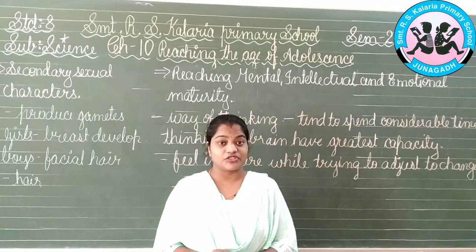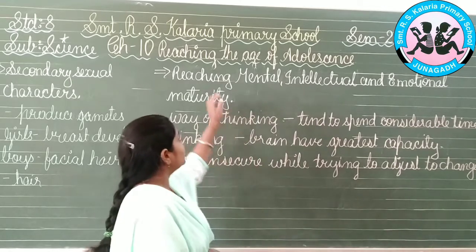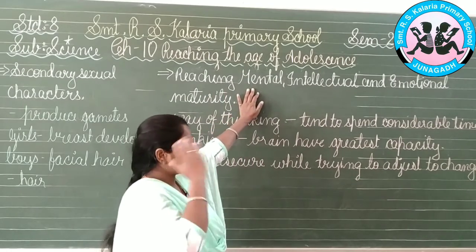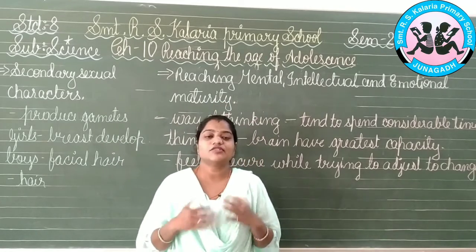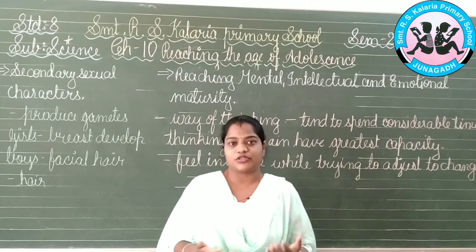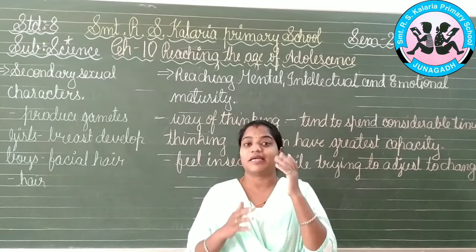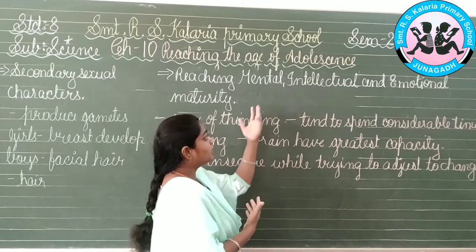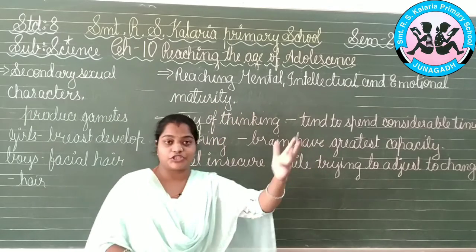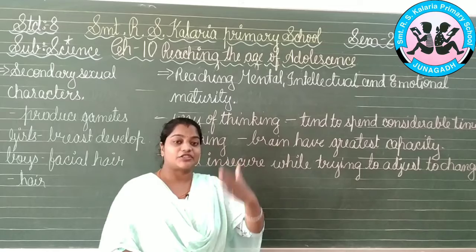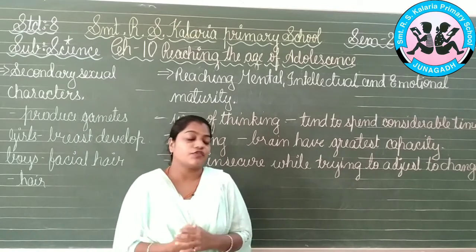Looking at the next stages of changes in the body structure, that is reaching mental, intellectual and emotional maturity. As we have seen, first of all the physical changes in the body structure are going on: the height will increase, the body structure will increase. But now comes the mental structure also, that is mental, intellectual and emotional. What will happen in this time duration? There will be a change or growth in maturity of the mind also. The way of thinking will change for these people.